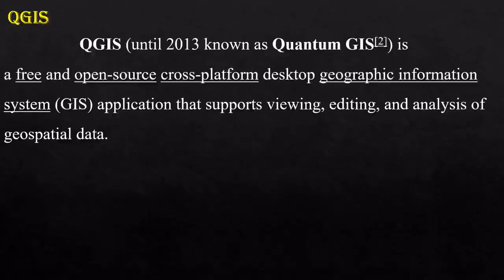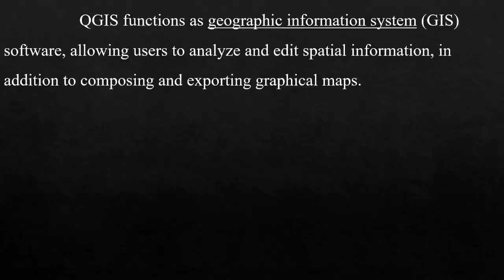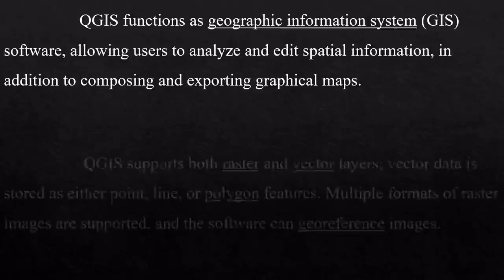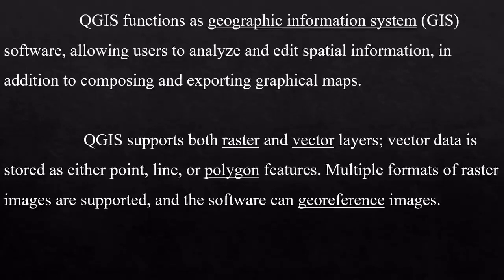The next is QGIS. Until 2013, this was called Quantum GIS. And this is also a free and open source cross-platform desktop geographical information system application that supports viewing, editing and analysis of geospatial data. QGIS functions as geographic information system software, allowing users to analyze and edit spatial information in addition to composing and exporting geographical maps. And QGIS supports both raster and vector layers.